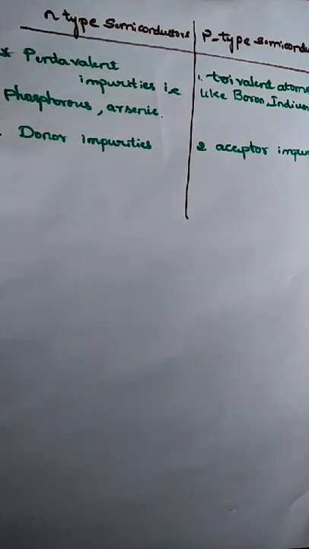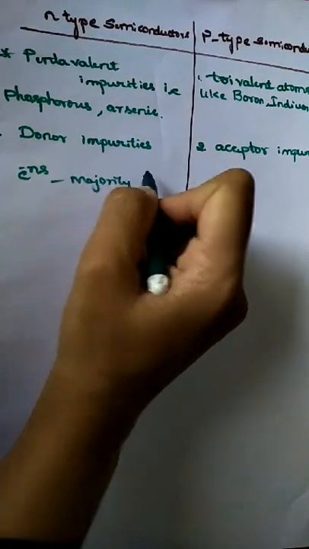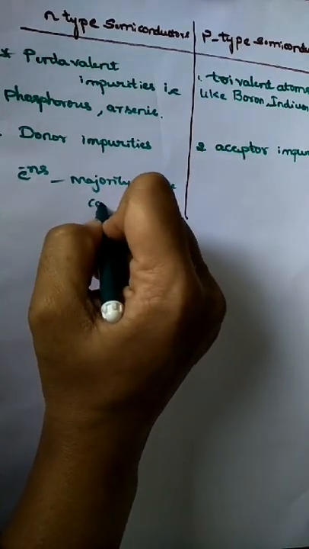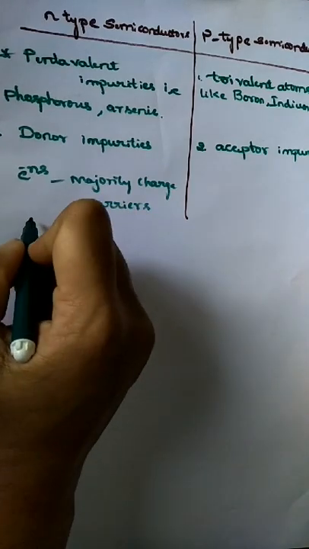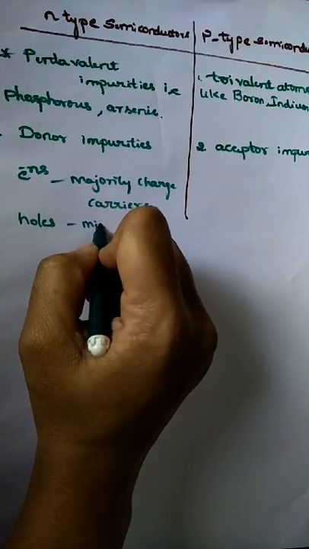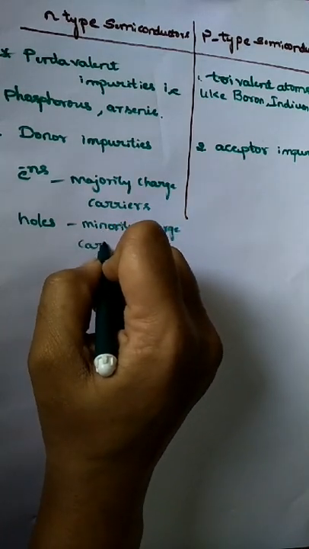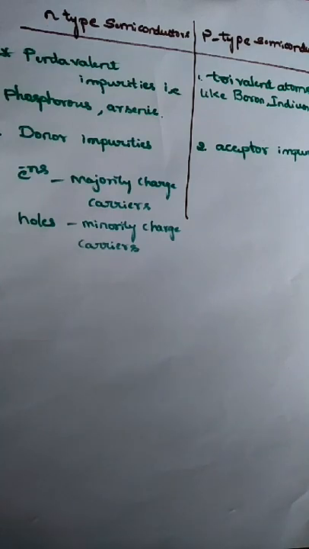So the third one: in N-type semiconductor, electrons are majority charge carriers and holes are minority charge carriers.